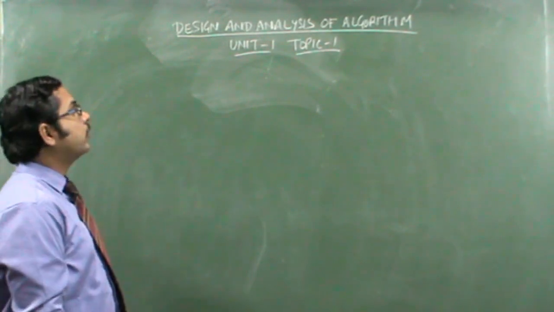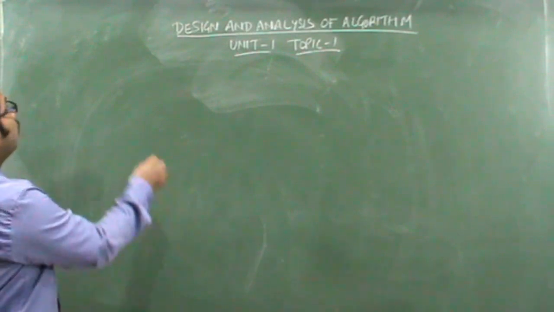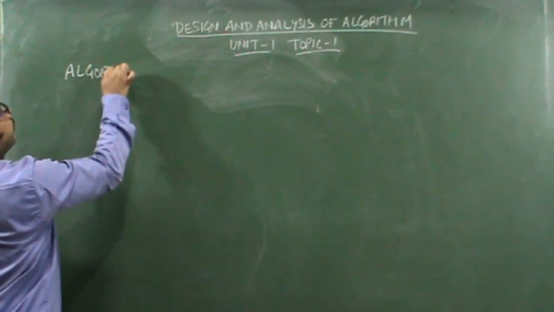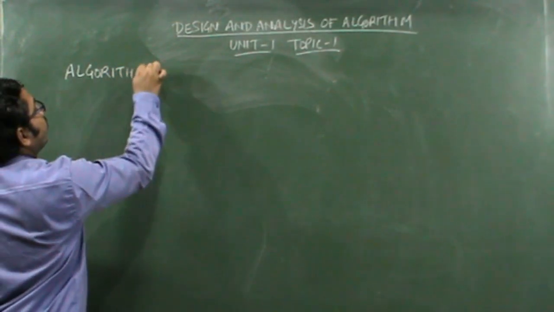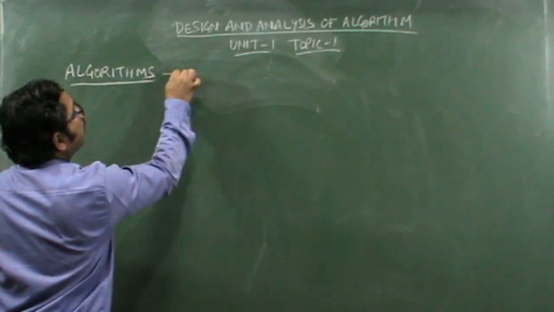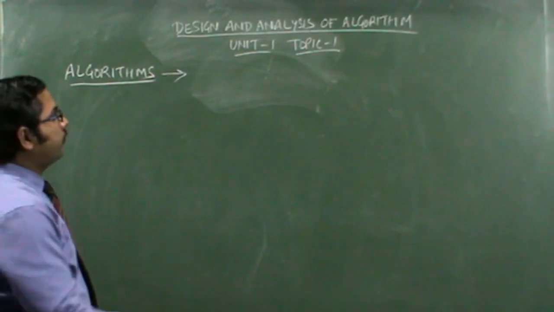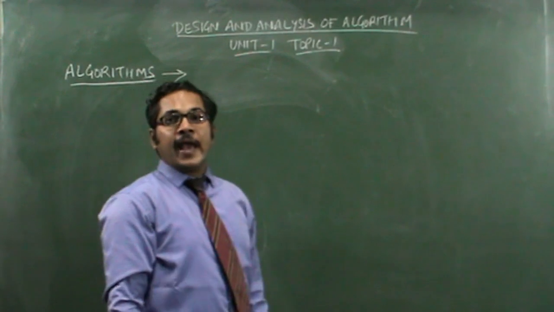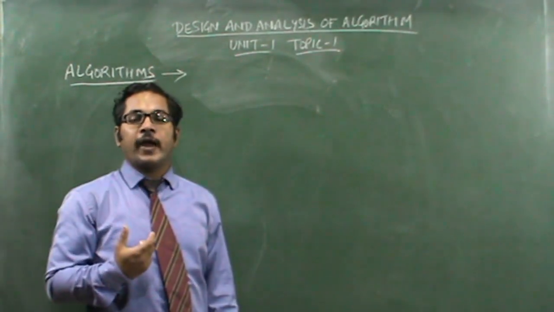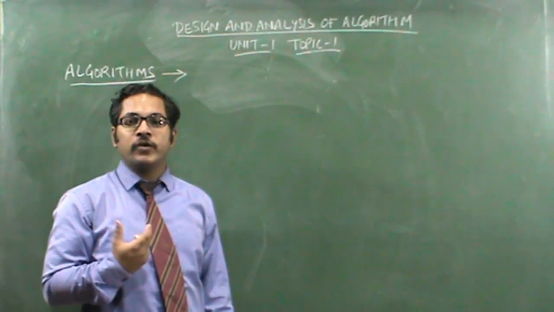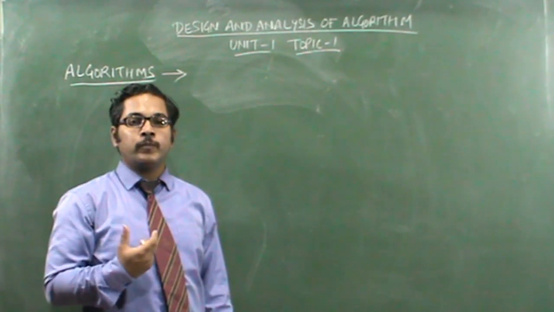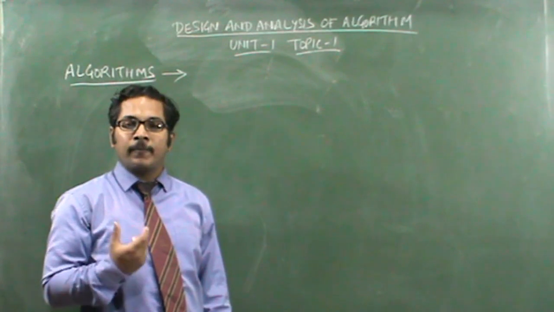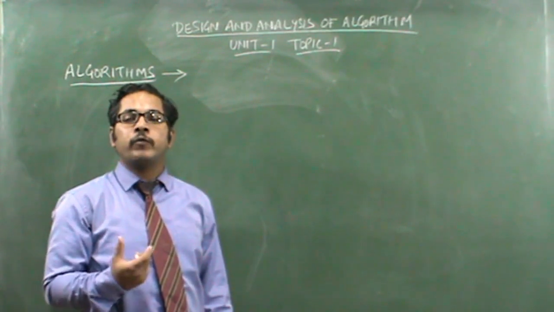Okay, first of all we try to understand what do you mean by algorithms. If we talk about algorithm, what do we understand by this? We can say an algorithm is any well-defined computational procedure that takes some value or set of values as input and produces some value or set of values as output.